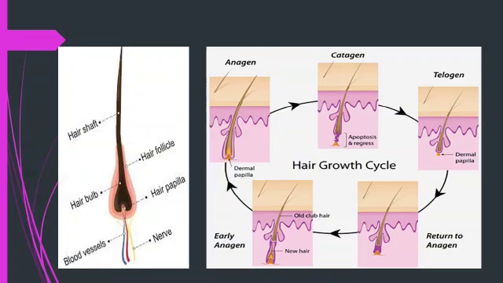The growth of hairs, like other epithelial structures, occurs by mitosis. The growth of hair is cyclic and continues throughout life and passes through alternating phases of active growth, that is anagen, and resting or shedding, that is telogen. The duration of these phases varies in different regions of the body. Normally, 85% of scalp hairs are in anagen and 15% in the telogen stage. The catagen is the conversion phase from active to resting phase and usually lasts for a few days.